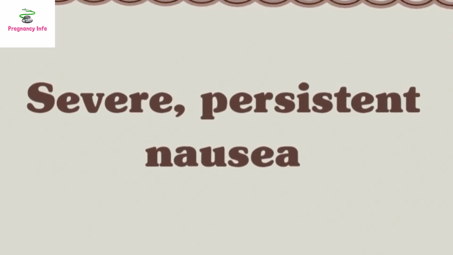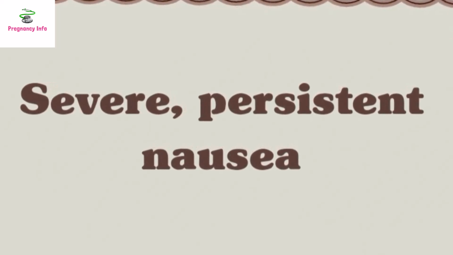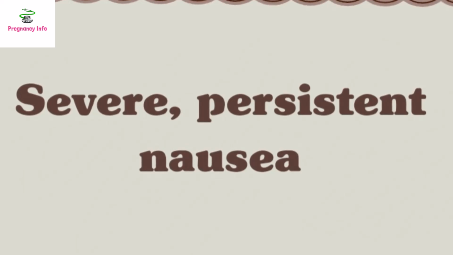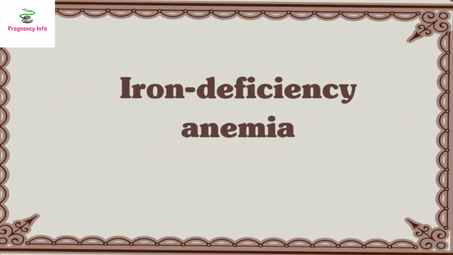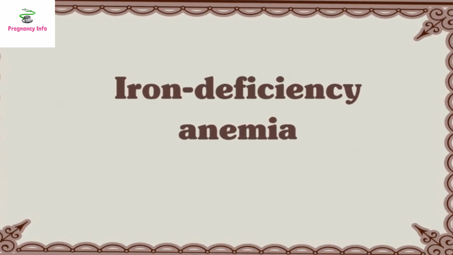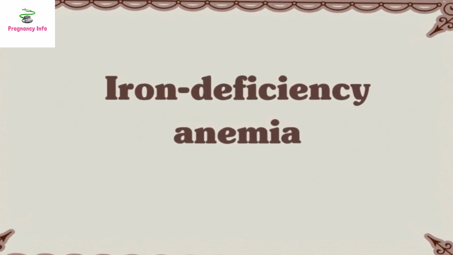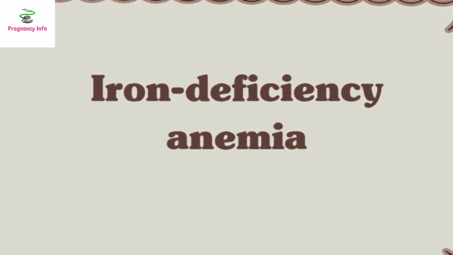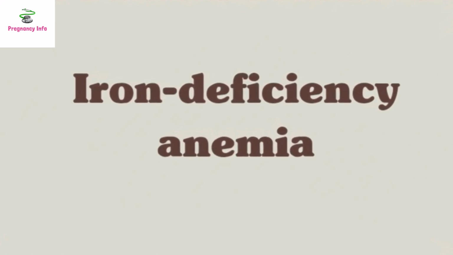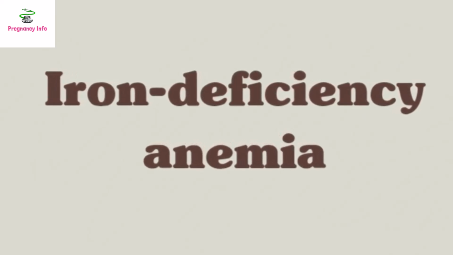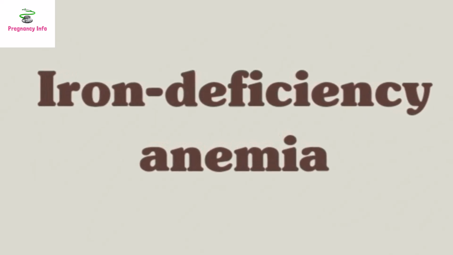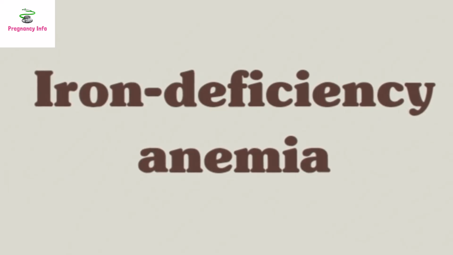Women with hyperemesis gravidarum experience nausea that doesn't go away, weight loss, reduced appetite, dehydration, and feeling faint. Iron deficiency anemia. Pregnant women need more iron than normal for the increased amount of blood they produce during pregnancy. Iron deficiency anemia, when the body doesn't have enough iron, is somewhat common during pregnancy and is associated with preterm birth and low birth weight.